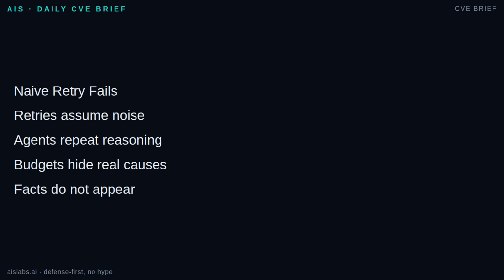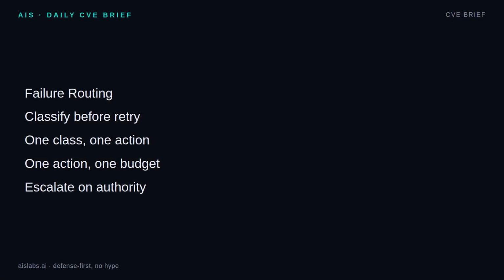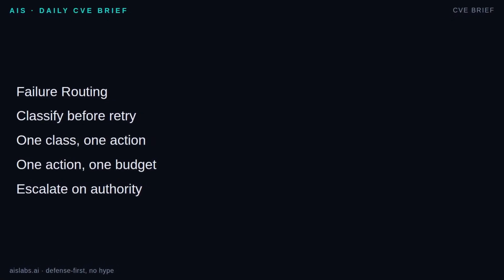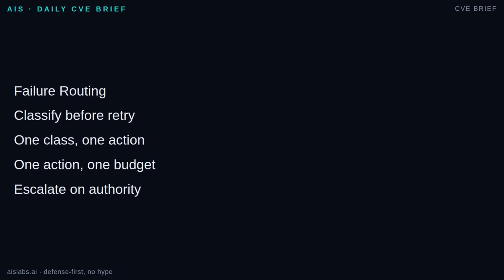Naive loops also blend budgets together. 3 network retries and 3 content repairs are not the same risk. When every failure shares one counter, you either stop too early on recoverable issues or keep spending after the loop is already stuck. The pattern is simple. Before any retry, classify the failure and route it. I use 5 classes as a default starting point.